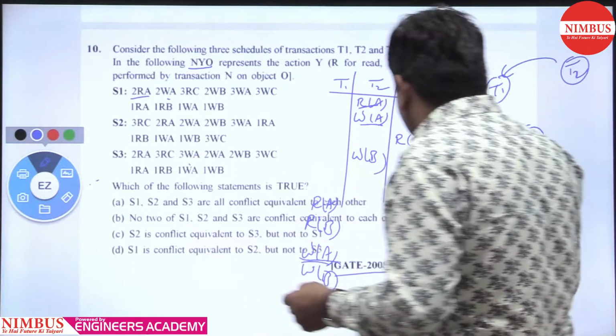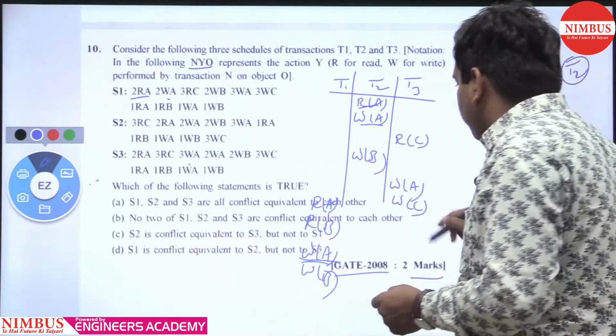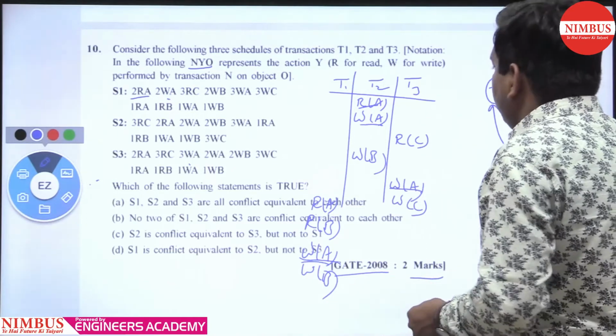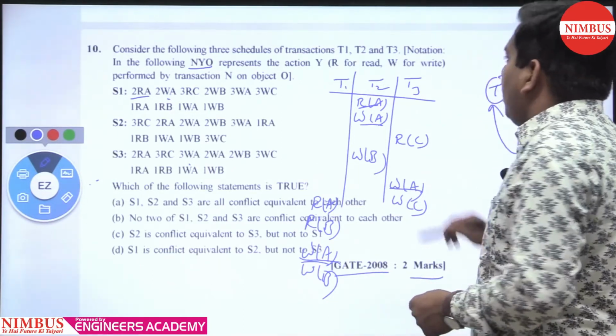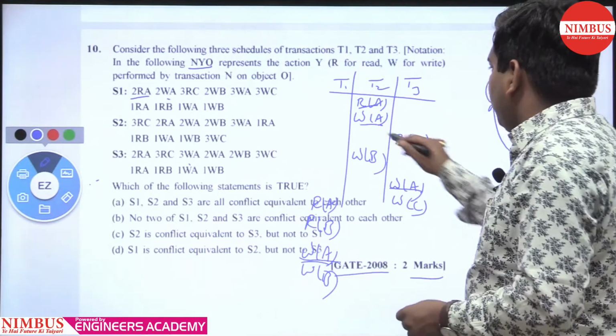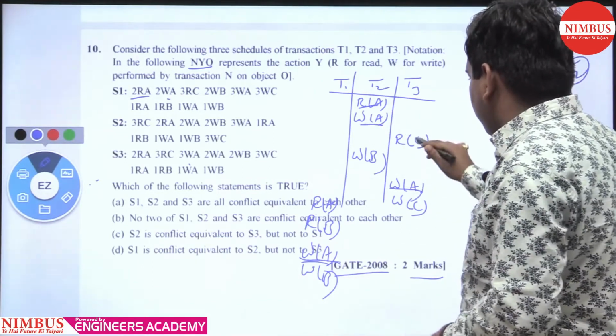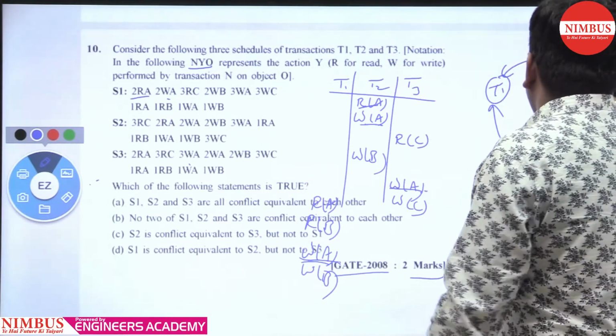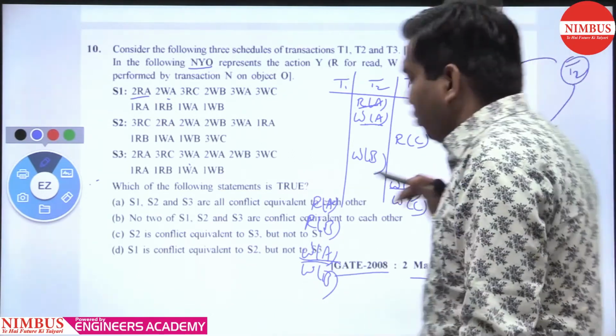After that T3 to T1, yes: write A, then read A, so T3 to T1 on A. Now T2 to T3: there is a write A, and after that a write is performed, so we make an edge from T2 to T3. That is all about A.